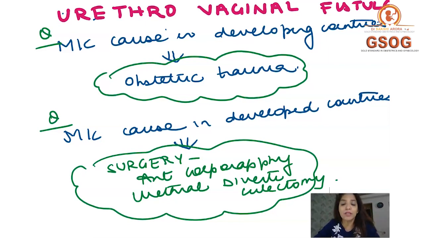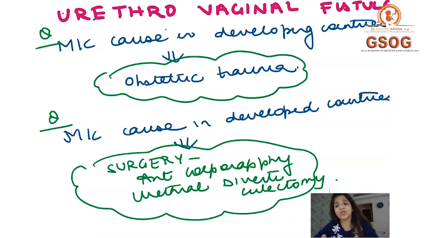And when you do a methylene blue 3 cotton swab test, what are you going to get? You are going to get that only the lowermost cotton swab is wet and blue in color. This is what you have to remember about the urethrovaginal fistula.